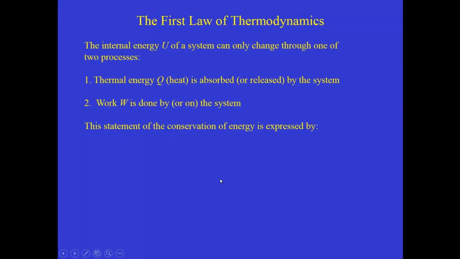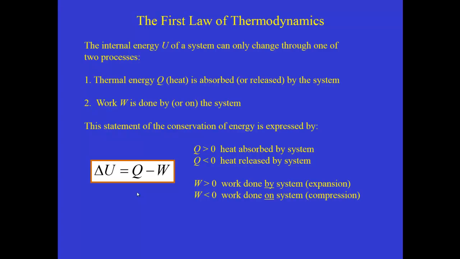And if energy is conserved at the microscopic scale the same way that it's conserved at the macroscopic level, then any change in the internal energy of a system like a collection of gas molecules must be equal to Q minus W. And this definition assumes a certain kind of sign convention. It's important in thermodynamics to adopt a sign convention that then, if you follow it consistently, will give you reliable results.